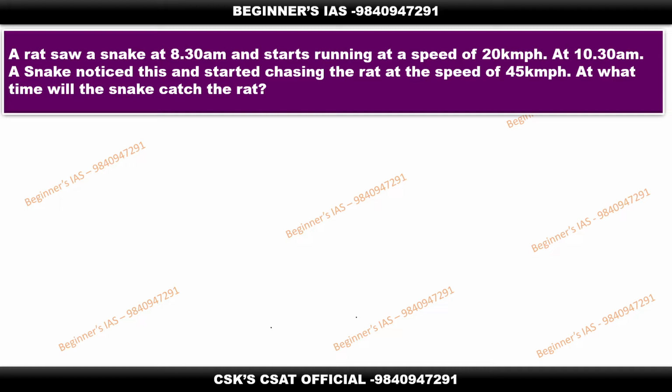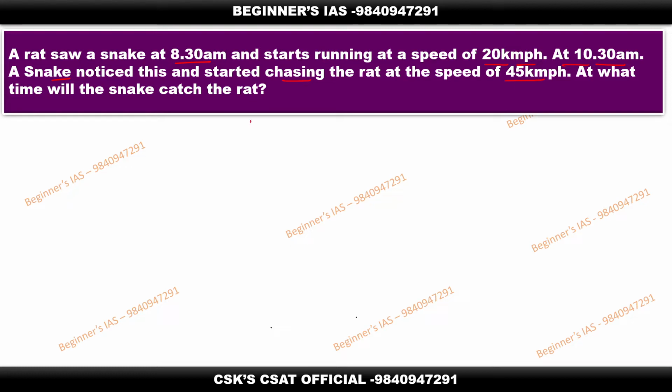Let us see one more problem related to the relative speed concept. A rat saw a snake at 8:30 a.m. and started running at the speed of 20 km per hour, which means the rat's speed is nothing but 20 km per hour. At 10:30 a.m., a snake noticed this and started chasing the rat at the speed of 45 km per hour, which is nothing but the snake's running speed. So at what time will the snake catch the rat?